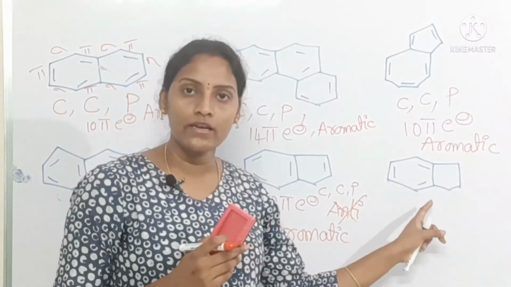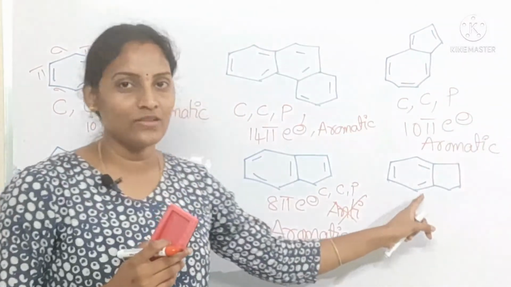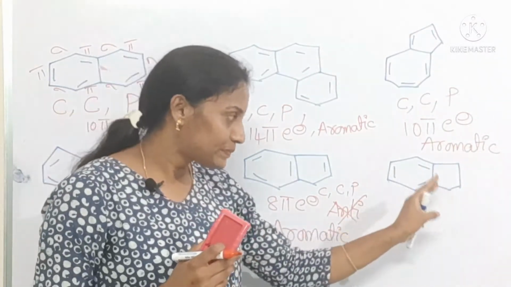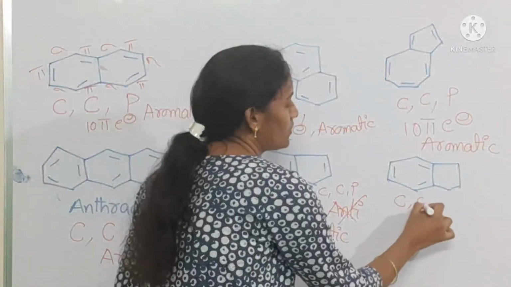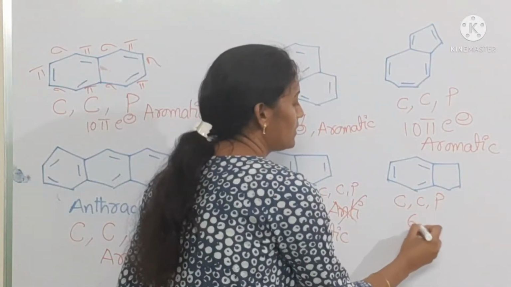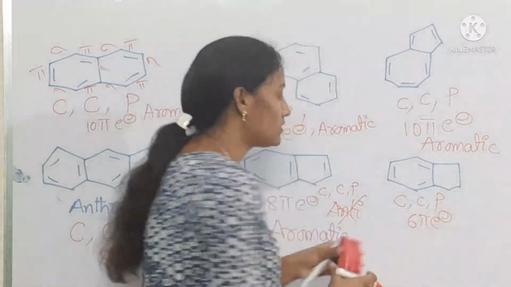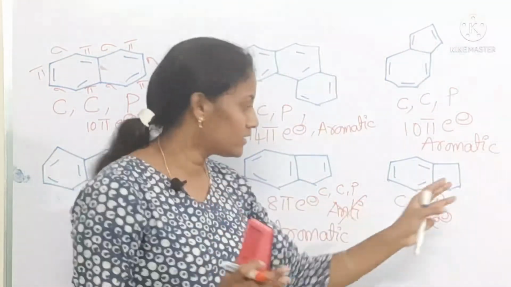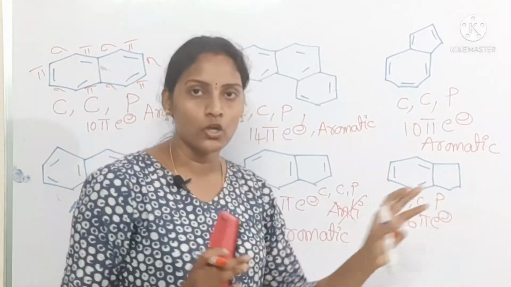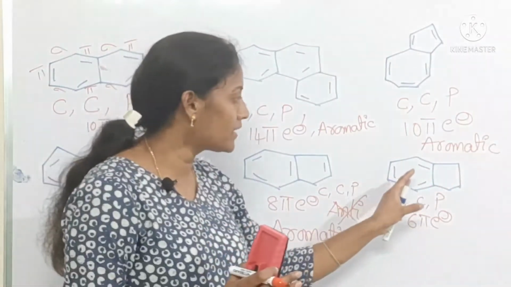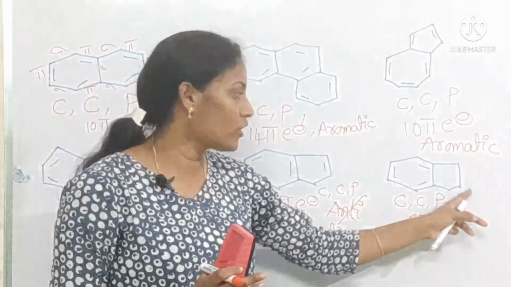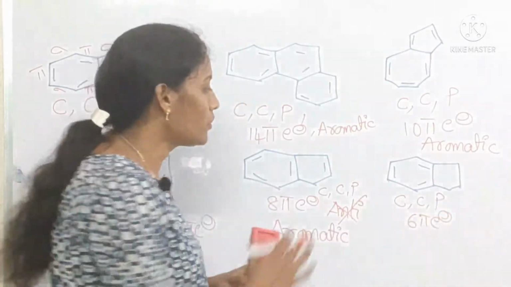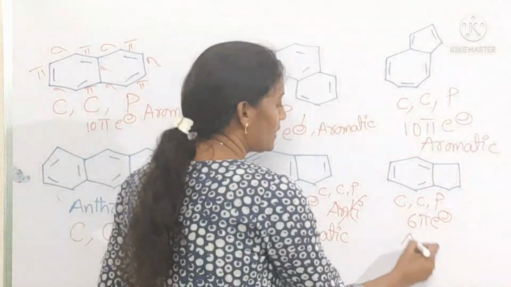See, if you take indane, in indane what happens here, this one is also aromatic, 6 pi electrons, so cyclic, conjugated, planar, and 6 pi electrons. We are not going to take features from this cyclopentane ring, because this aromatic ring nature will dominate the non-aromatic nature. Okay, so it is an aromatic compound.